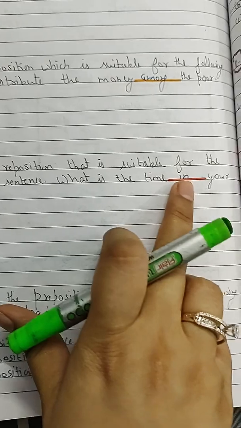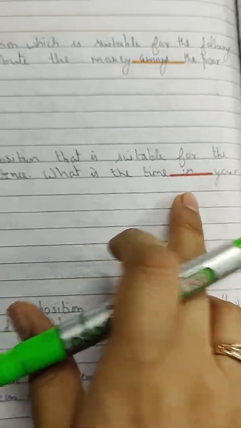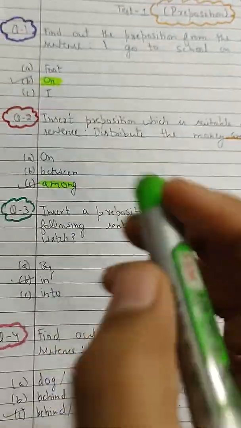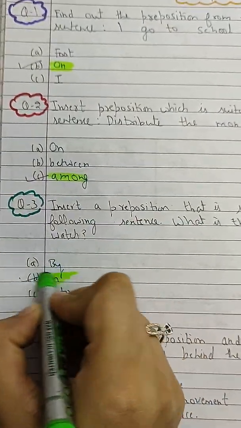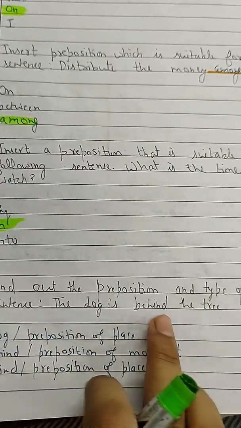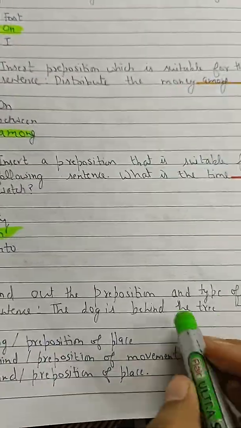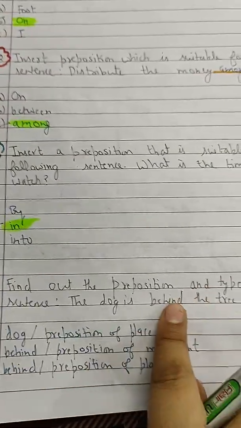Insert a preposition that is suitable for the following sentence. What is the time in watch? So watch के अंदर. So that's why you will say in. Then find out the preposition and type of the following sentences. Dog is behind. So he is standing behind means उसके पीछे खड़ा हुआ है. So behind is the word, that is the preposition.